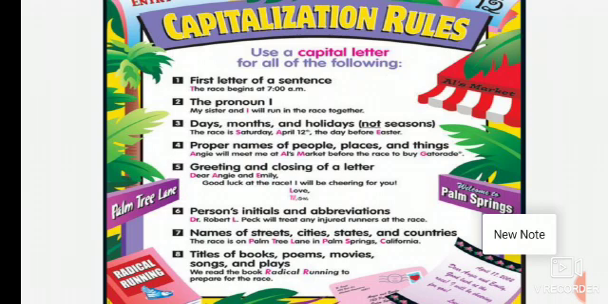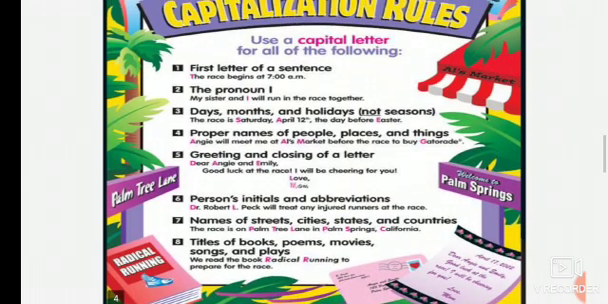Then person's initials and abbreviations. Dr. Robert L. Pick will treat any injured runners at the race. So the person's initial here follows the capitalization rules. Names of streets, cities, states and countries. The race is on Palm Tree Lane in Palm Spring, California. Here the colored letters are the names of streets, cities, states and countries, and they should be capitalized.